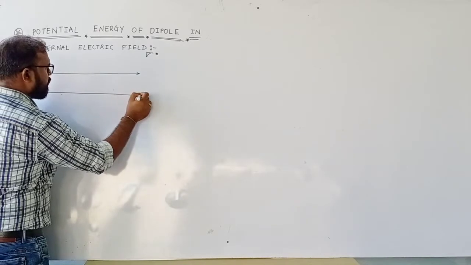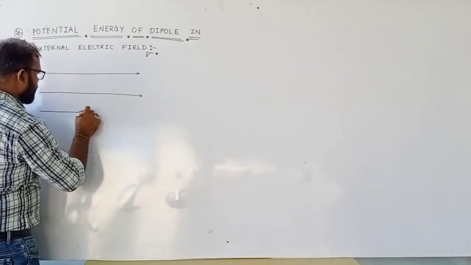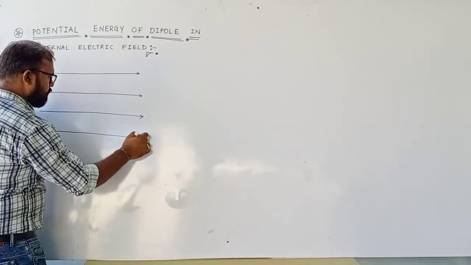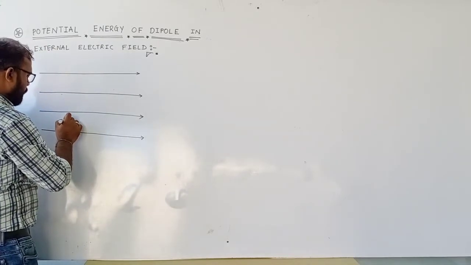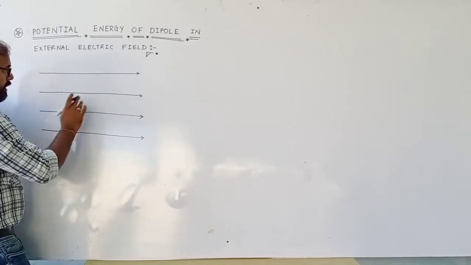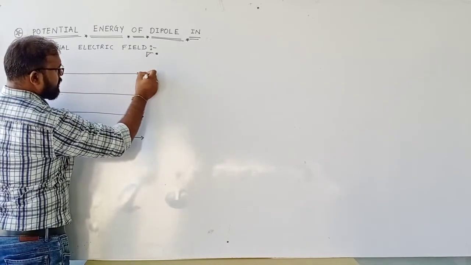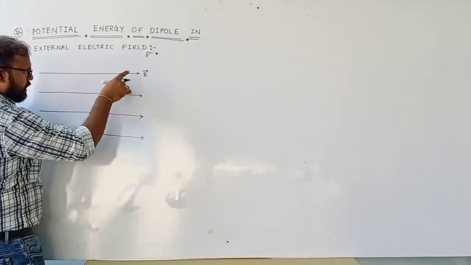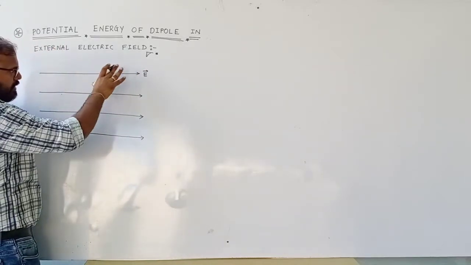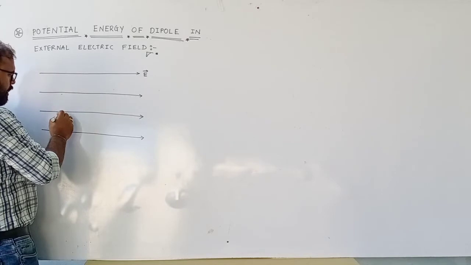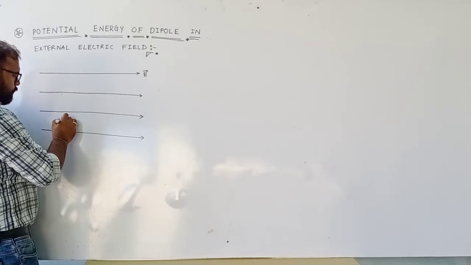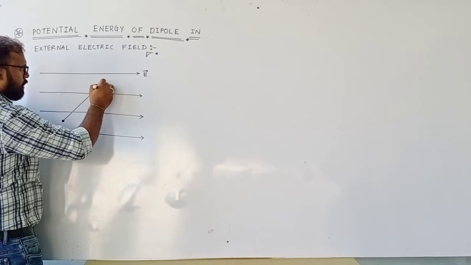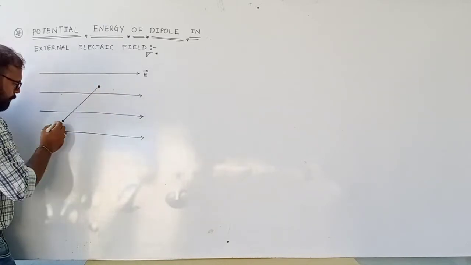Let us see. This is a uniform electric field, and in this electric field we are placing a dipole. We also know that whenever the dipole is placed in an external electric field, it experiences some kind of torque. Let us consider here E is the uniform electric field, and this one is a dipole which is placed in this external electric field.